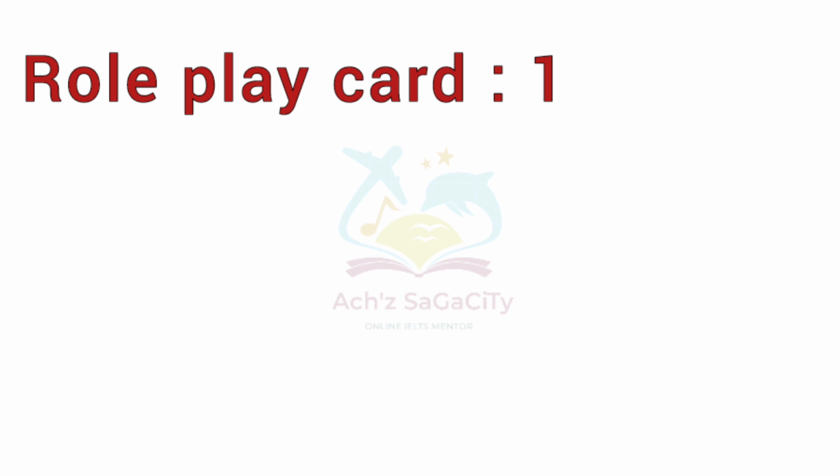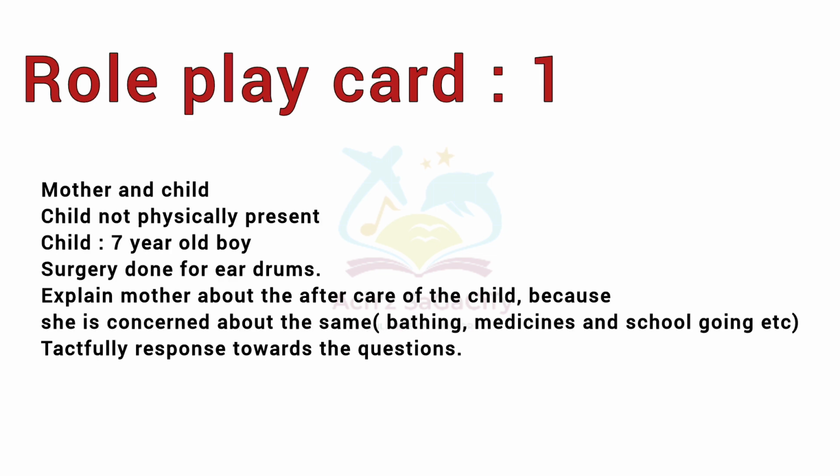In the first cue card, it was about the mother and child. Child is not physically present. Child of a 7-year-old boy. Surgery done for eardrums. We need to explain the patient about the aftercare of the child because she is concerned about the same, about the bathing, medicine, school going, etc. So tactfully respond towards the questions and convince her. So that's about the first role play card.